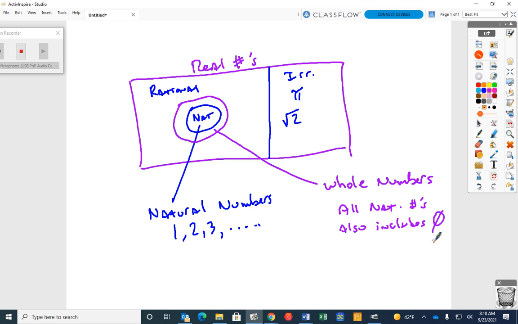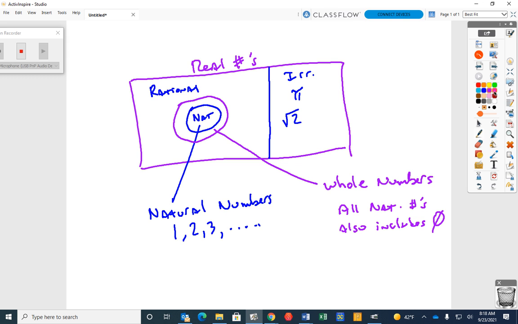So if it's a natural number, is it also a whole number? Yes. You see how this circle is completely encompassed in this circle? That means all natural numbers are also whole numbers. What's the only whole number that's not a natural number? 0. Make sense?